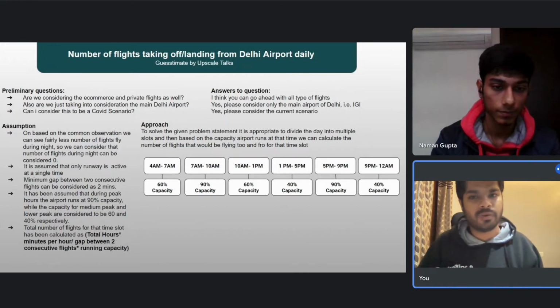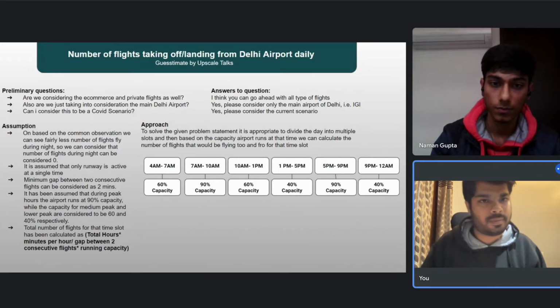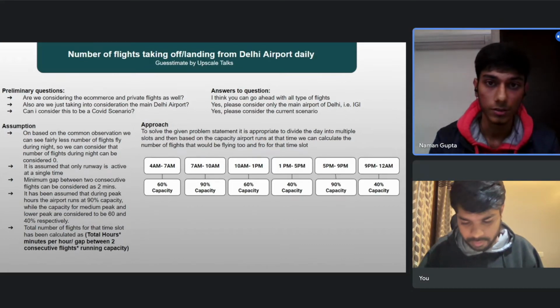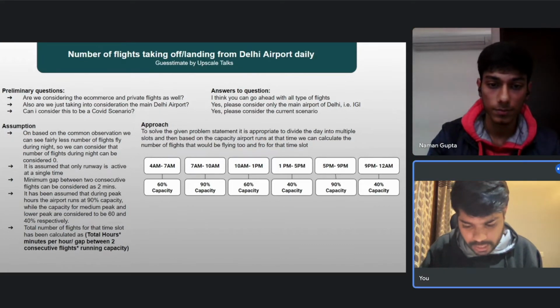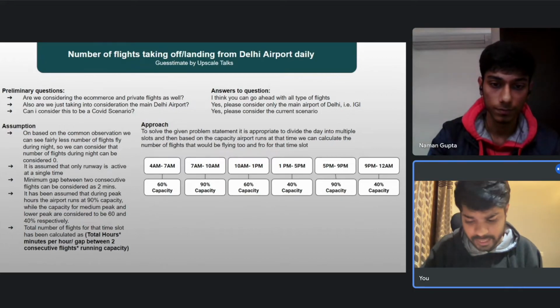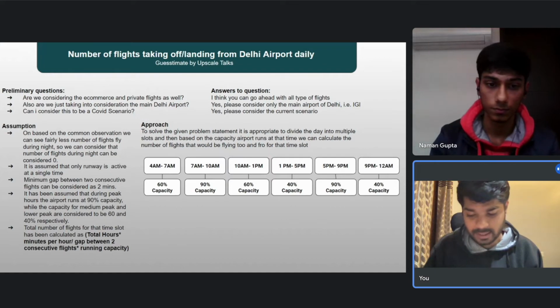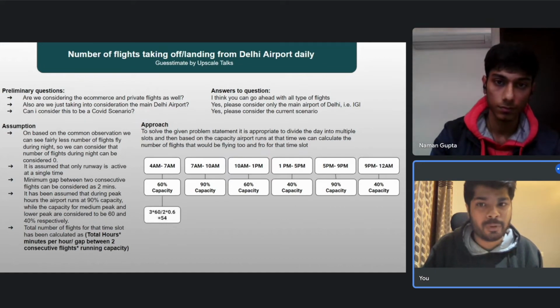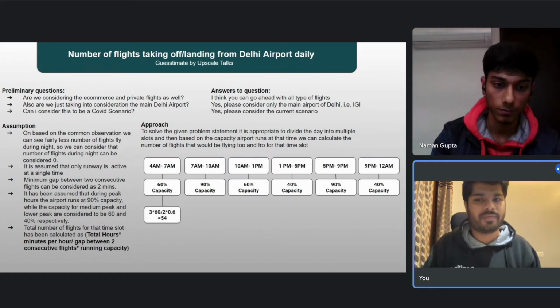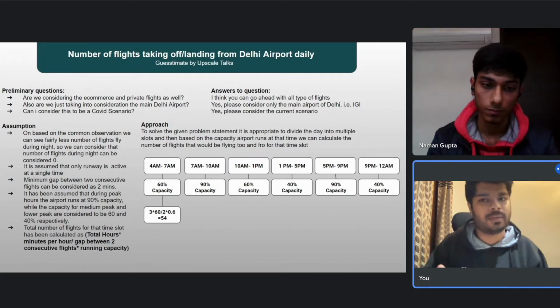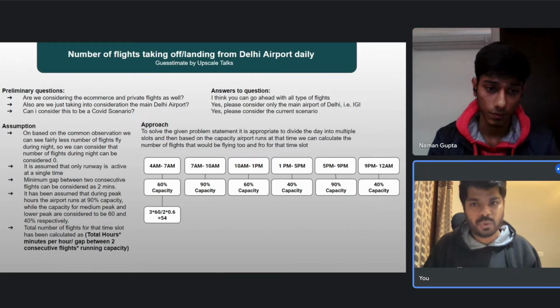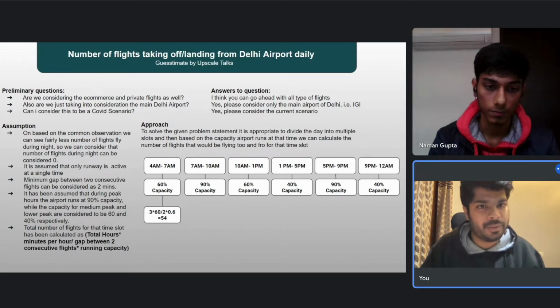So can I just move now to the calculations part? Yes, you can do the calculations. Okay, so for the first time zone, that is my 4 a.m. to 7 a.m. in the morning, the number of flights comes out to be 54. That is 3 into 60 divided by 2 into 0.6. 0.6 basically defines the running capacity, that is the 60% that we have already defined. So for the similar cases, I will just quickly calculate it and then let you know.